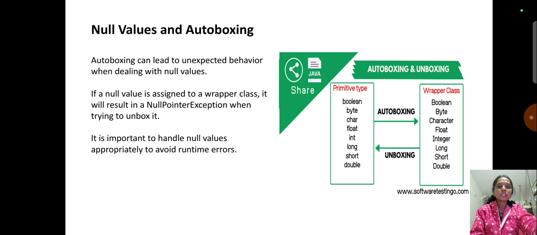It is important to handle null values appropriately to avoid runtime errors. This is about the null values and autoboxing in Java, like boolean, byte, int, char, float, long, short, double.